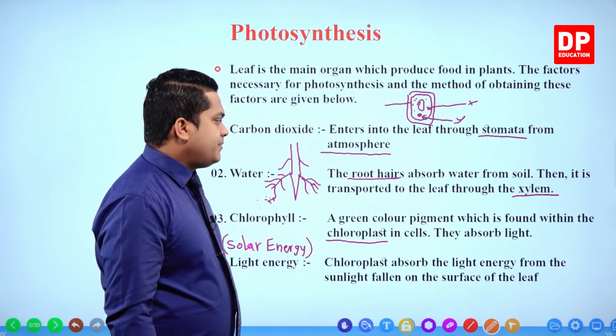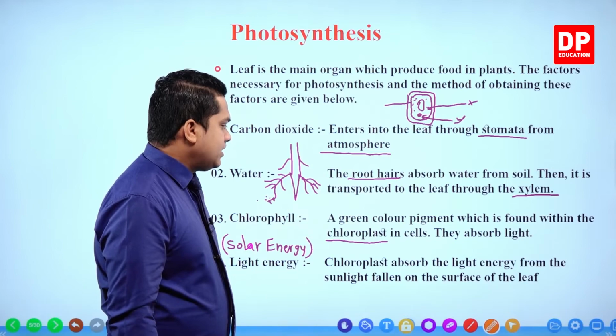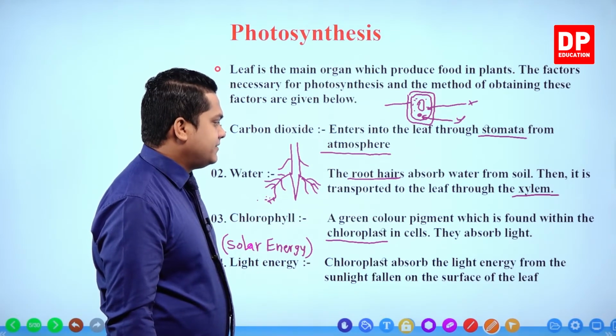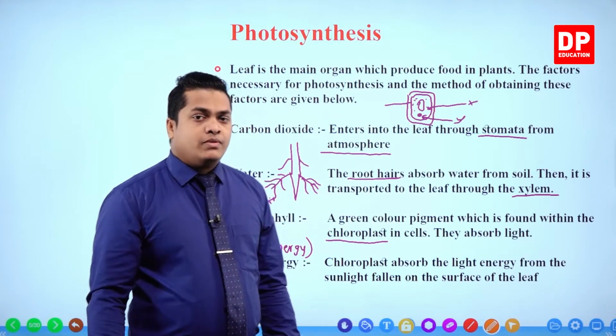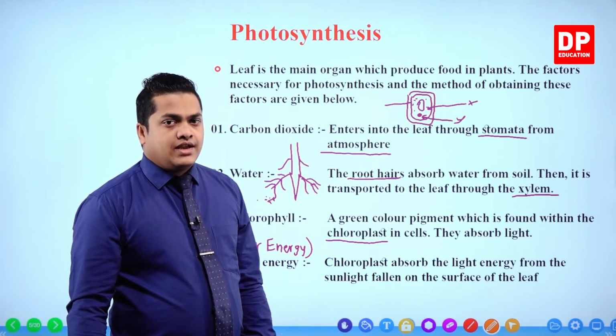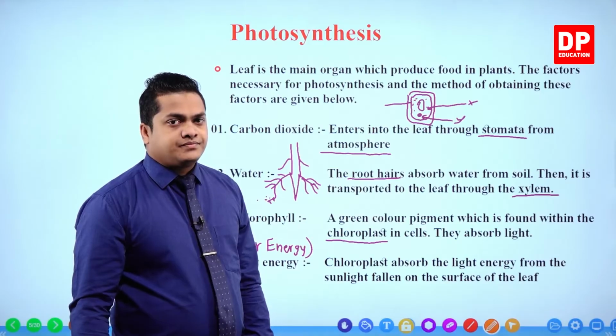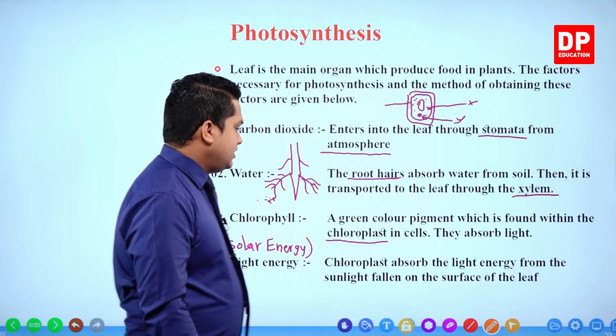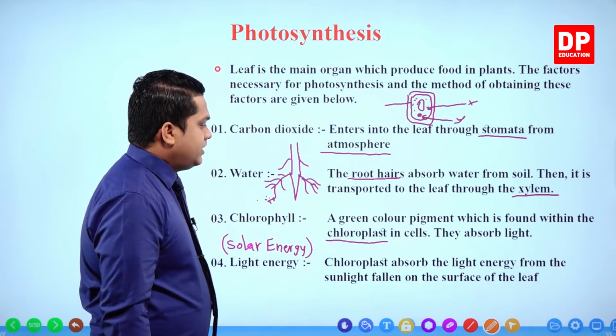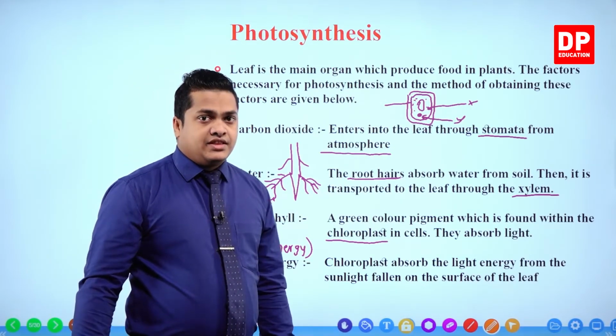So a green color pigment which is found within the chloroplast in cells absorbs light. They are the ones who absorb light energy, or the sunlight, or solar energy. Solar energy is absorbed by the chlorophyll. Chlorophyll is contained within the cells.